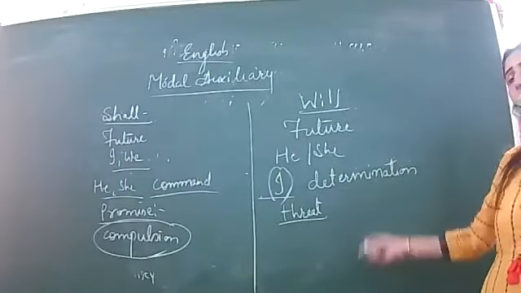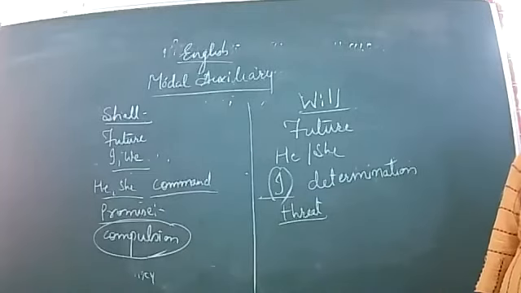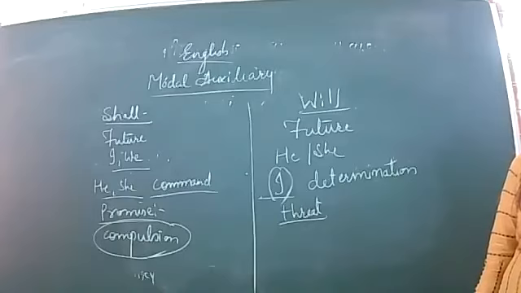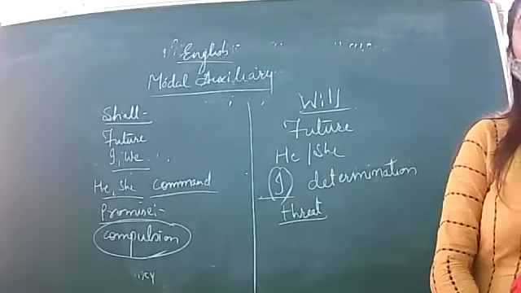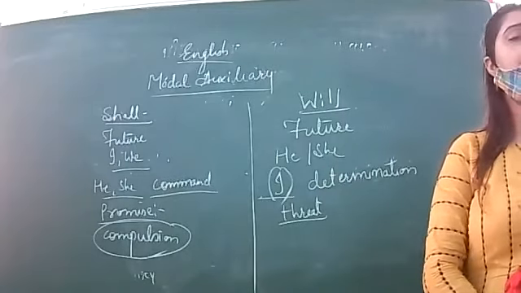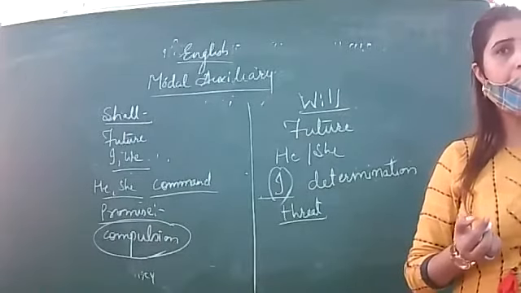So then also with you and we, we can use will. Sometimes whenever you are willing to do something, for example, I will help you if I can. It means you are willing to help if you are able to do that.